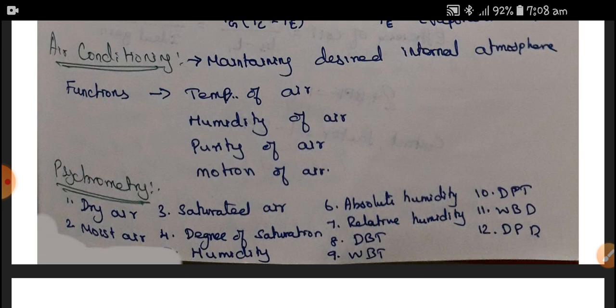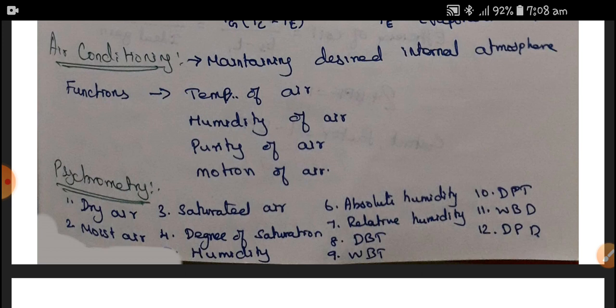These terms will be described in detail in the forthcoming classes. I'm going to give a definite lecture on psychrometry, so we will be clear about them.